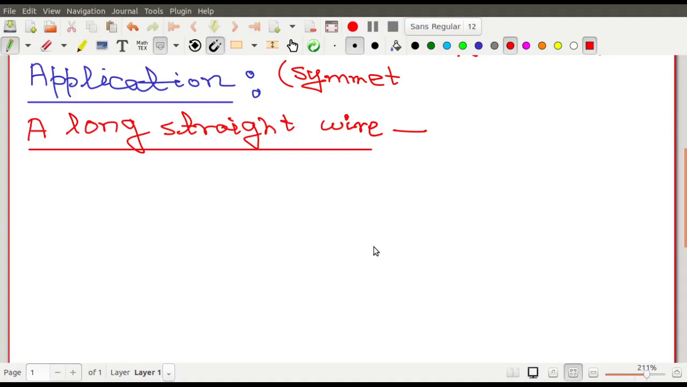Okay. So you will see that on applying this symmetry, this particular problem can be solved within a few minutes. কয়েক মিনিটের মধ্যে এই long straight wire এর problem তুমি solve করতে পারো। So let me draw the long straight wire. So suppose this is your long straight wire. Okay, I'll draw it later on. First of all,